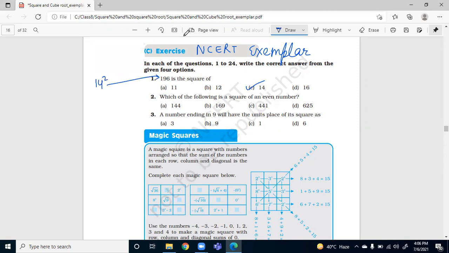Question number 2, which of the following is a square of an even number? Ma'am, A part. 144. Square of even number is an even number. So rest parts are odd. So A is the correct answer.